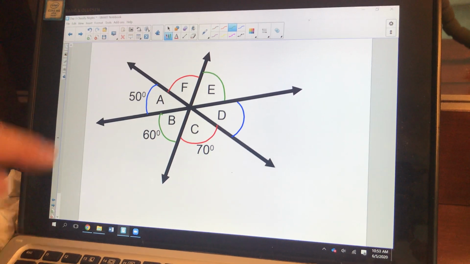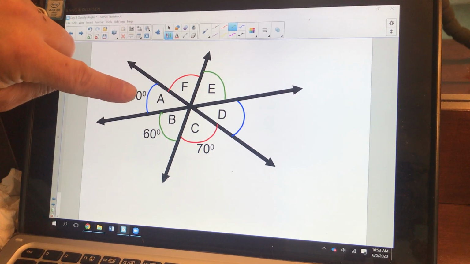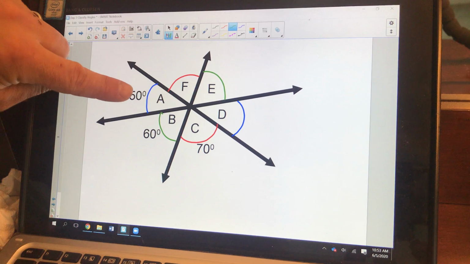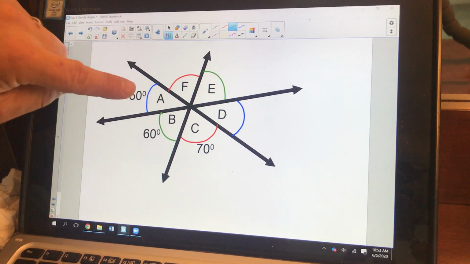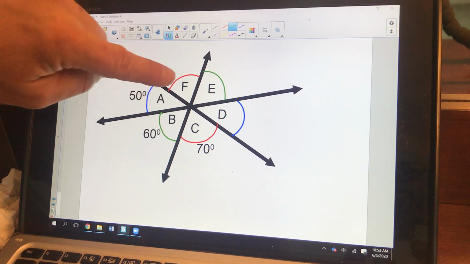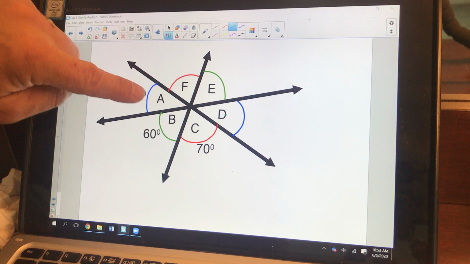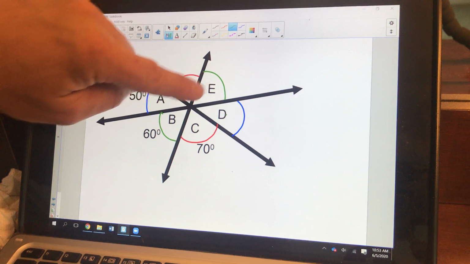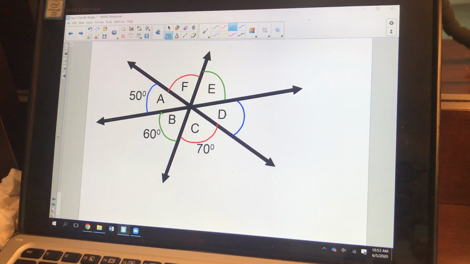Let's pick another one. Angle A. What is A vertical to? A is vertical to D, so I can't say that's neither for that. It's adjacent to F, and it's adjacent to B. So it's neither of the two pairs with E or C.